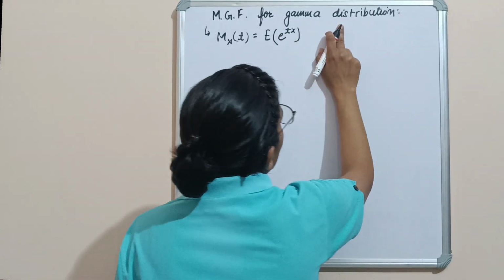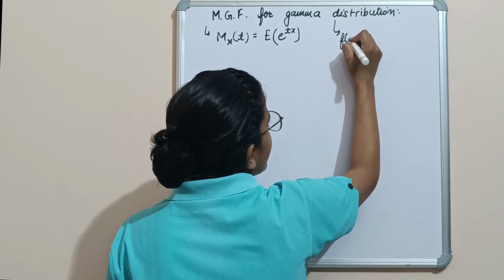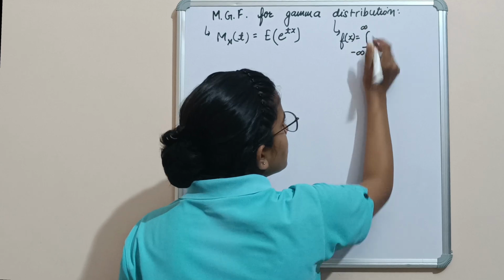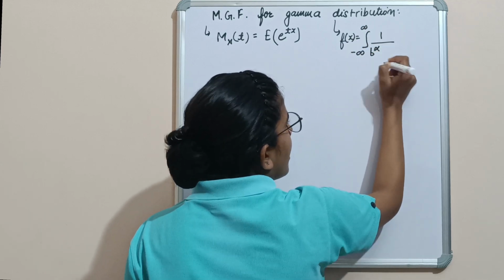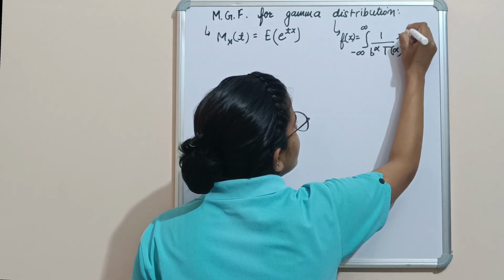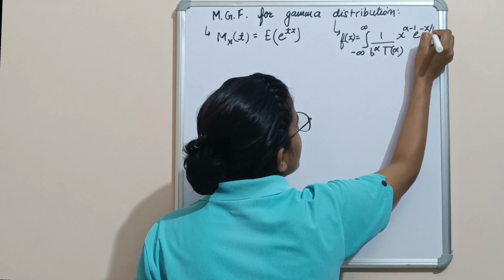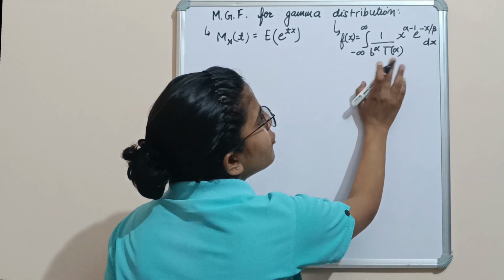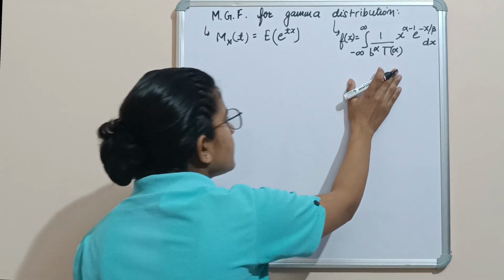And the probability function for the gamma distribution is f(x) equals 1 by beta raised to power alpha, gamma function of alpha, x raised to power alpha minus 1, e raised to power minus x by beta dx. This is our formula for the probability function for the gamma distribution.